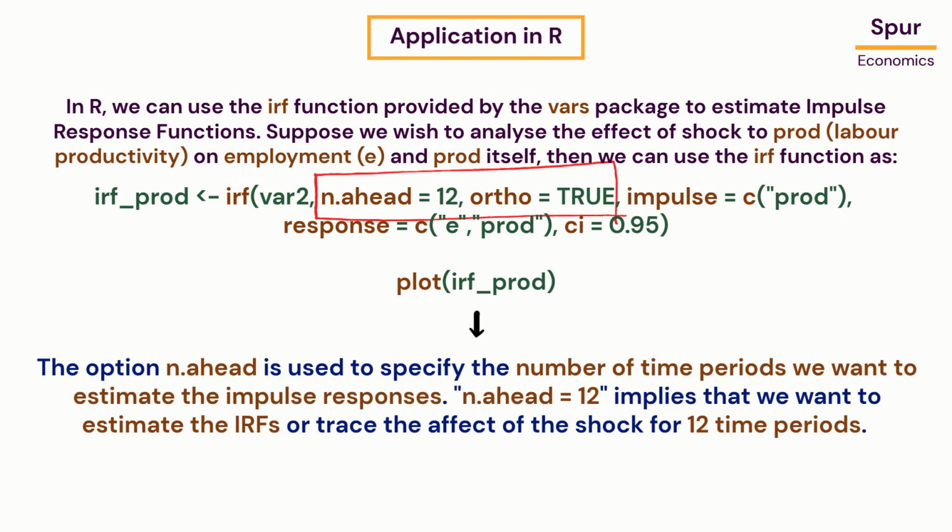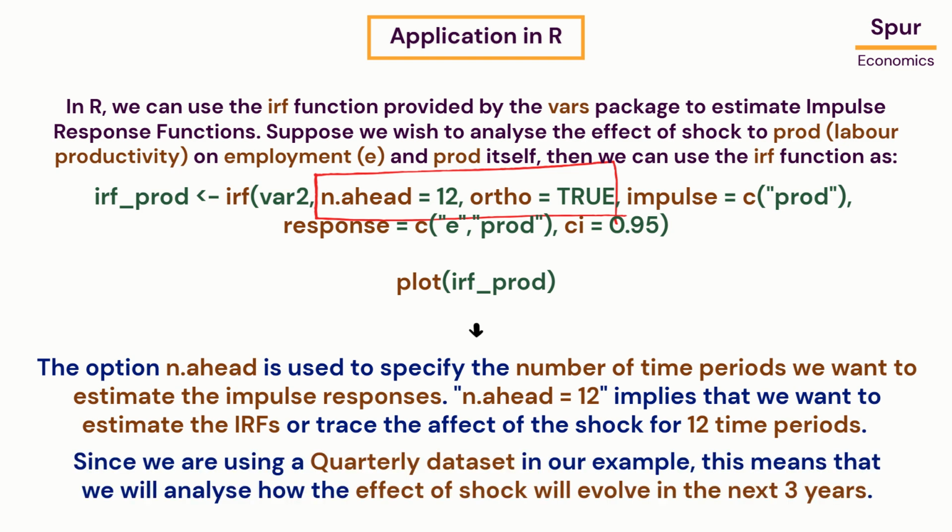package. The option n.ahead is used to specify the number of time periods we want to estimate the impulse responses. n.ahead equals 12 implies that we want to estimate the IRFs or trace the effect of the shock for 12 time periods. Since we are using a quarterly dataset in our example, this means that we will analyze how the effect of shock will evolve in the next 3 years.